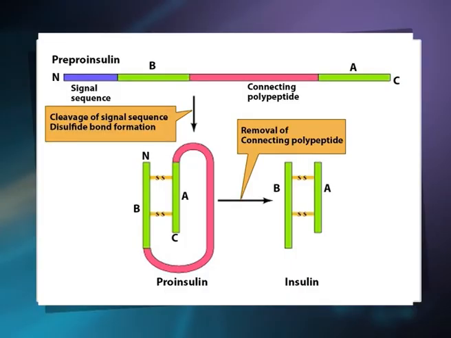The processing pathway involves the removal of the first 24 amino acids to give pro-insulin, followed by 2 additional cuts which excise a central segment, leaving 2 active parts of the protein, the A and B chains, which link together by formation of 2 disulfide bonds to form mature insulin. Please see the figure on screen, which shows the proteolytic processing of insulin.